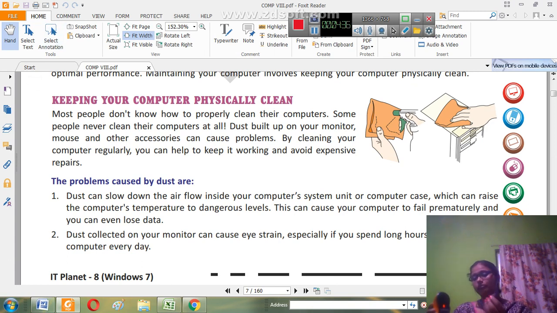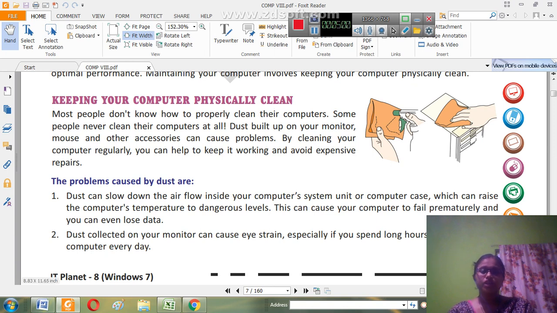Don't use any damp or wet paper napkin or anything. You have to just clean it with a dry, clean cotton cloth. It has to be lint free, so that no fiber gets stuck in between any of the areas.